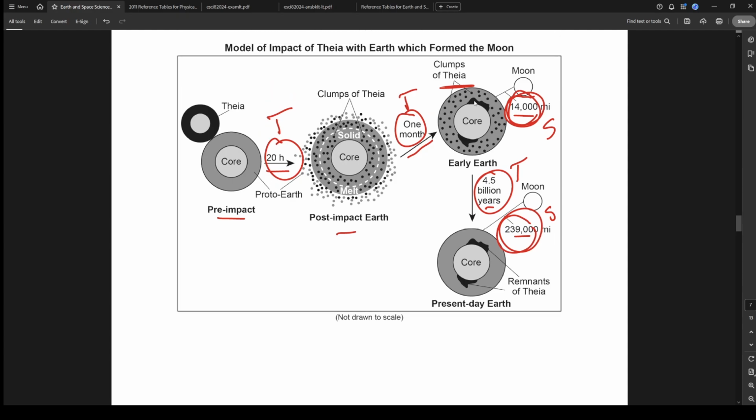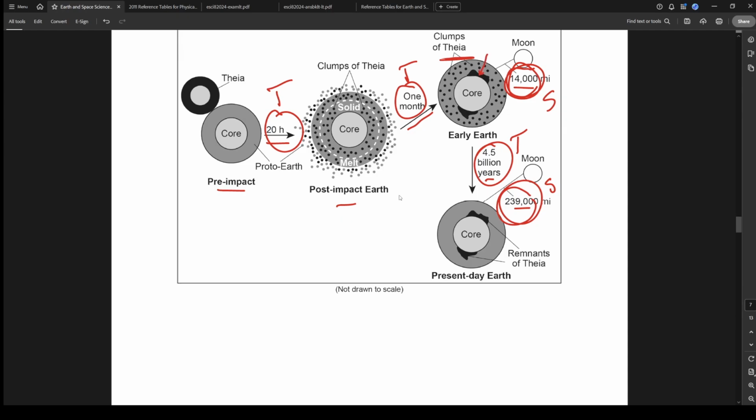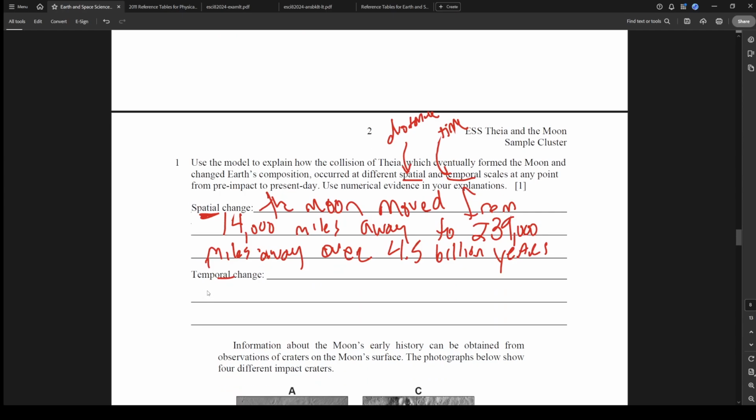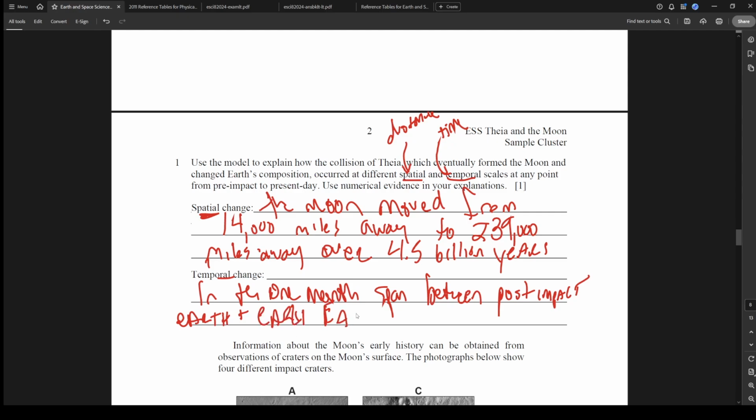So let's do, actually, I like this 1 month because that makes me be able to talk about how a lot of it clumped together. So let's say between post-impact Earth and early Earth, we'll say in the 1 month span between post-impact Earth and early Earth, the clumps of Thea began accreting in Earth's interior.